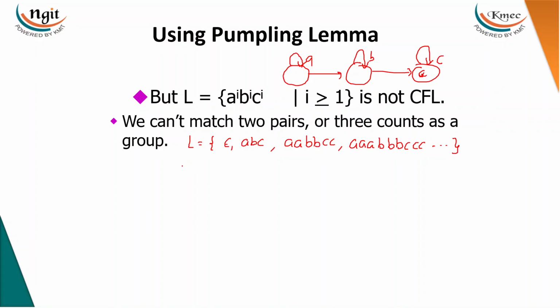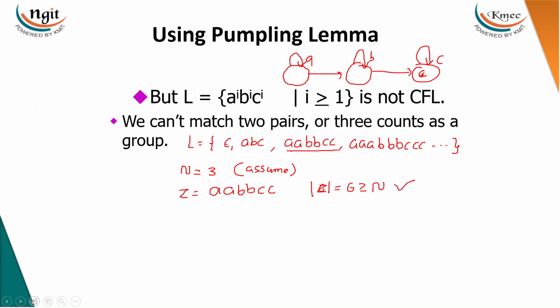Then we assume that the number of states is 3. This is completely an assumption only. You can construct a PDA of any number of states, but we have discussed that there should be only one minimal automaton. So we are just assuming that the minimum number of states is 3. Then take any string z whose length is greater than or equal to 3. Let me go with 6: aabbcc. So the length of this z is 6, which is greater than or equal to n, satisfying the condition.